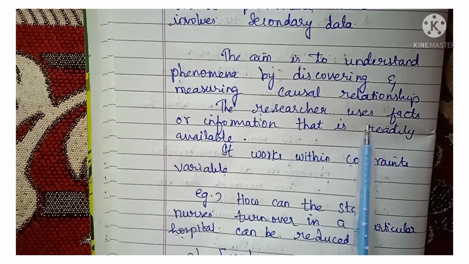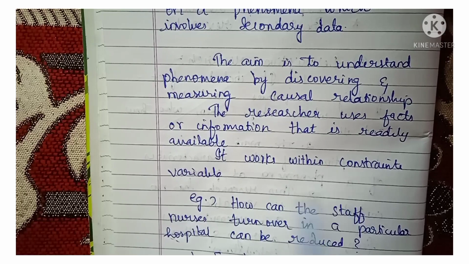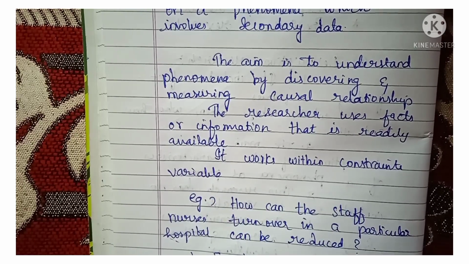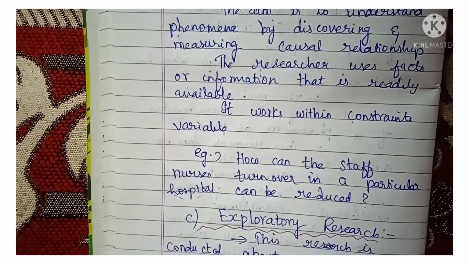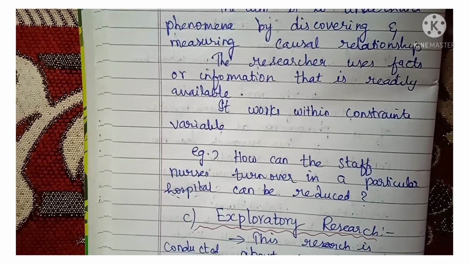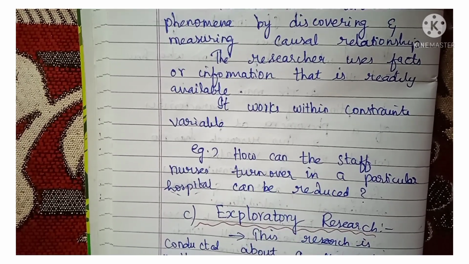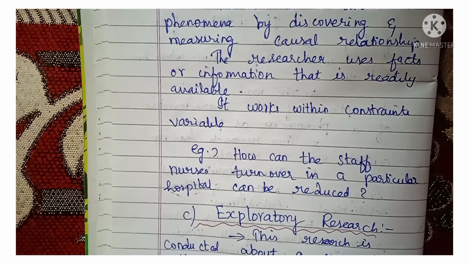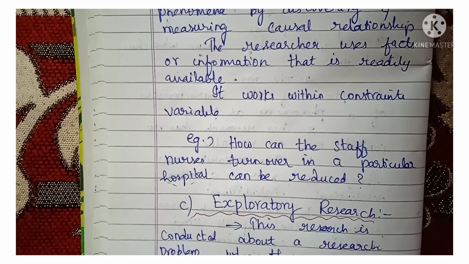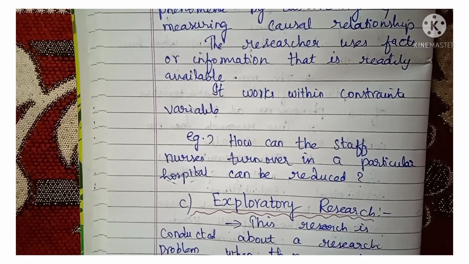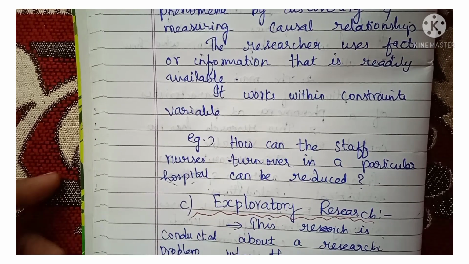The researcher uses facts or information that is readily available. It works within constraint variables. Example, how can the staff nurses' turnover in a particular hospital be reduced? Because already there is a high amount of turnover among staff nurses in the hospital. So what are the factors which influence more turnover? How can we reduce it by improving certain factors? What is the reason for more turnover of staff nurses in a hospital? You can find that out by means of analytical research.